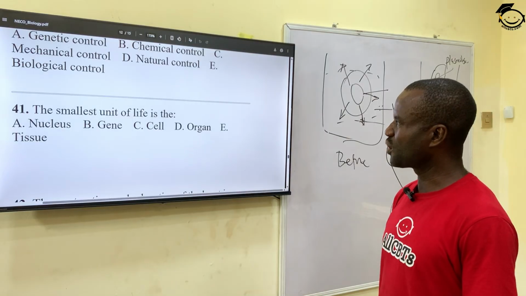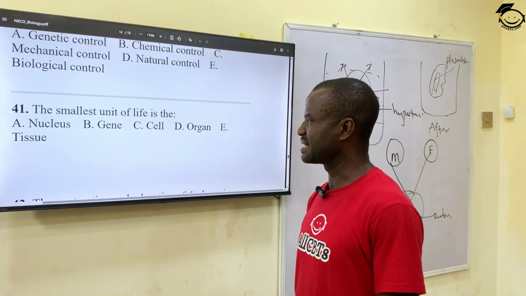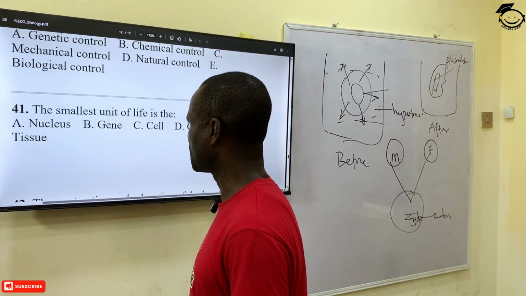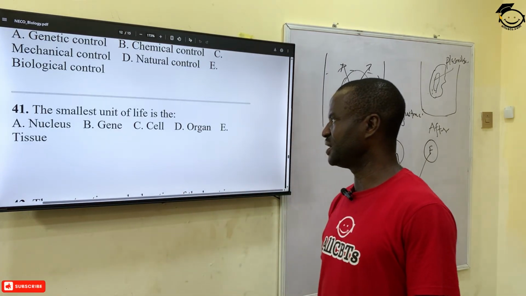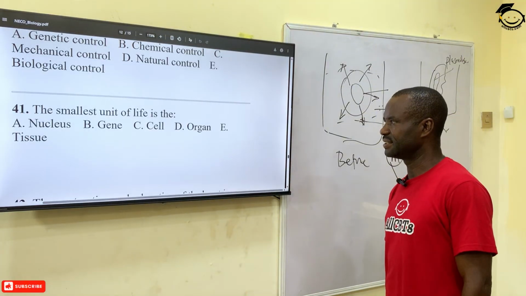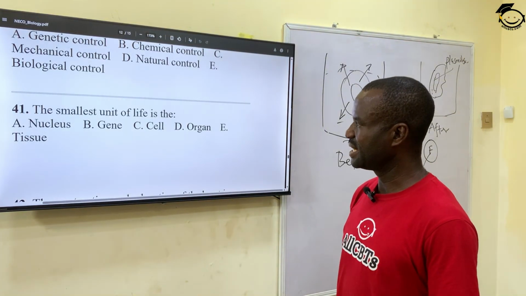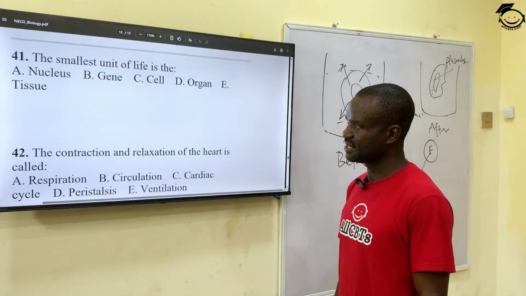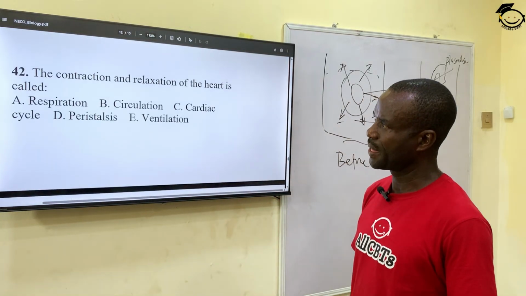Number 41. The smallest unit of life, because life begins at the smallest unit, is called A, nucleus, B, gene, C, cell, D, organ, and E, tissue. The correct answer is the cell. The cell is the basic unit of life.